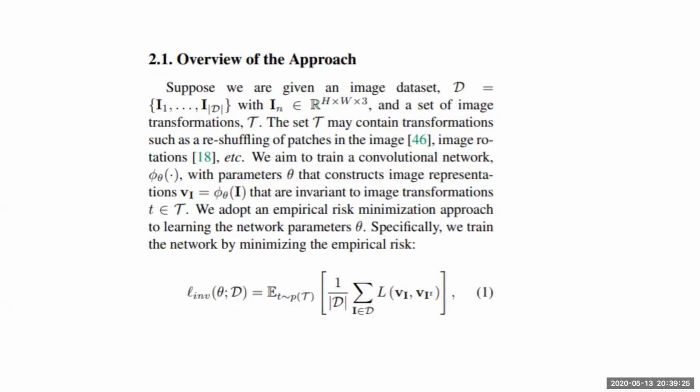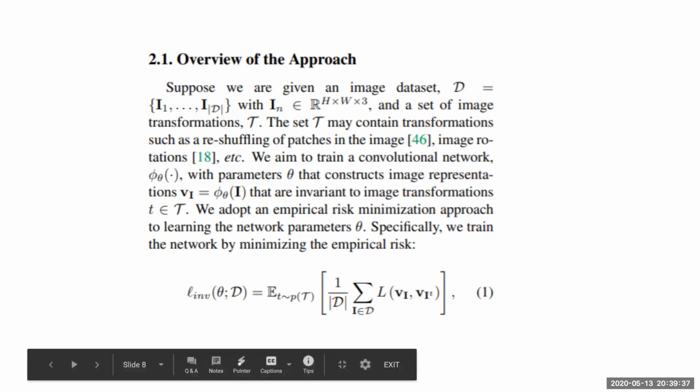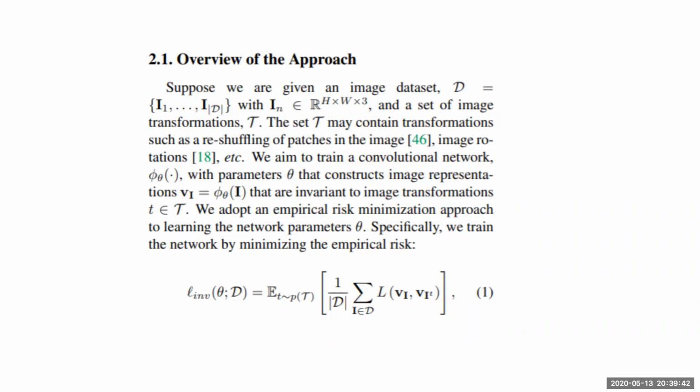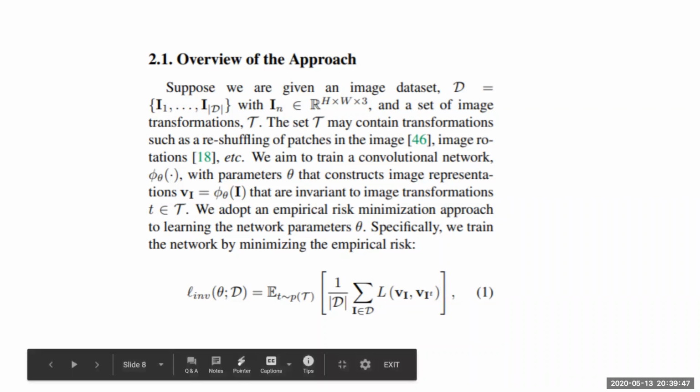This is the final layer image embedding that you get by applying the model, the convolutional neural network, to the image I. We are trying to train the network to minimize the empirical risk. So we define a loss between v_I and v_I^T, and we try to minimize this loss, the average loss over the whole data set. This is what we define as the empirical risk that we are trying to minimize.